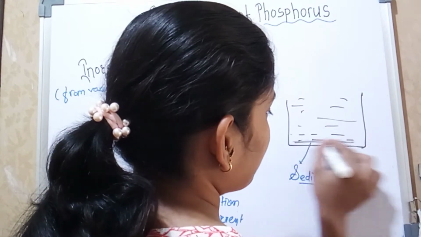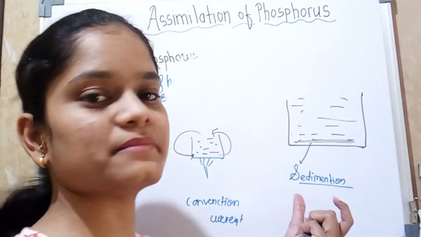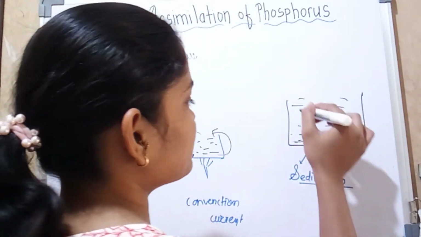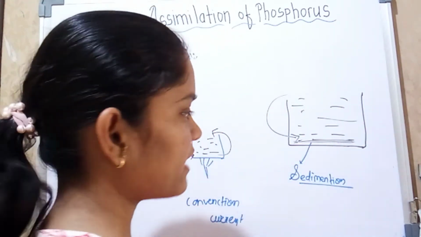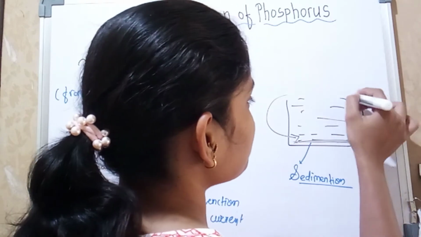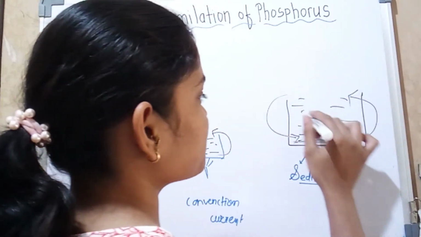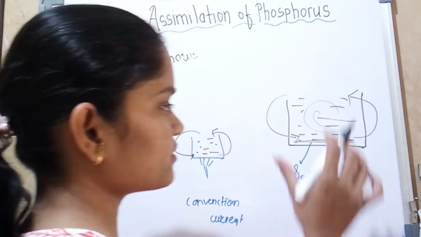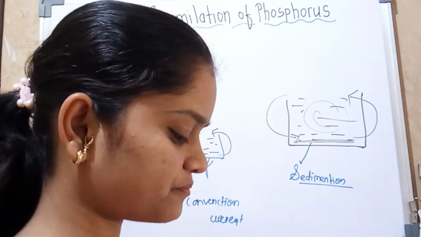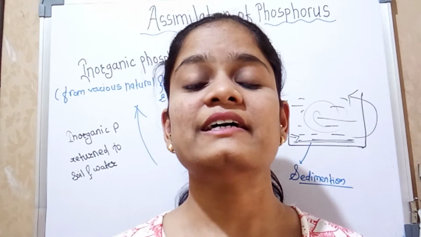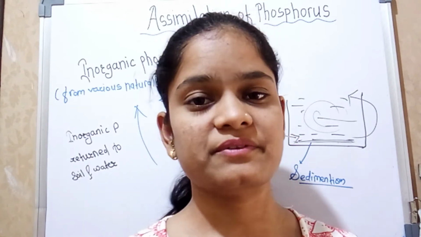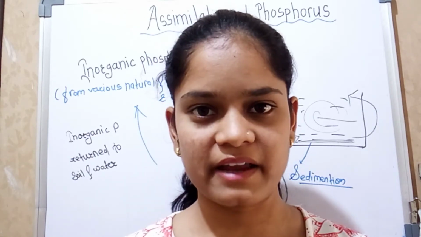So in the same method we apply it to the sedimentation. Here the phosphorus is present in sedimentation form. So the outer warm water moves downward and the cold water at the bottom moves upward, which leads to the release of phosphorus throughout the whole body of the water ecosystem. And if the concentration of phosphorus becomes high, that leads to an increase in the productivity of algae and plants.